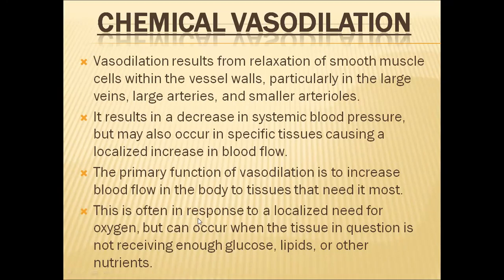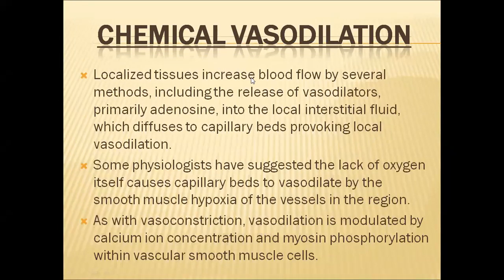This vasodilation is often in response to the localized need for oxygen, but it can occur when the tissue in question is not receiving enough glucose, lipids, and other nutrients. So localized tissues increase blood flow by several methods, including the release of vasodilators.